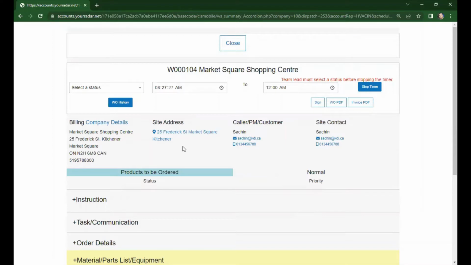Once he clicks that, he will have this page with the customer's information. Under select status, your technician has the ability to select any job status after working on it. Or your technician can edit the time when he started the job and the time that he ends or finishes the job. Let's scroll down.